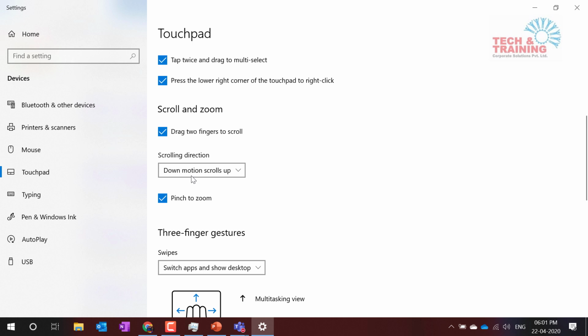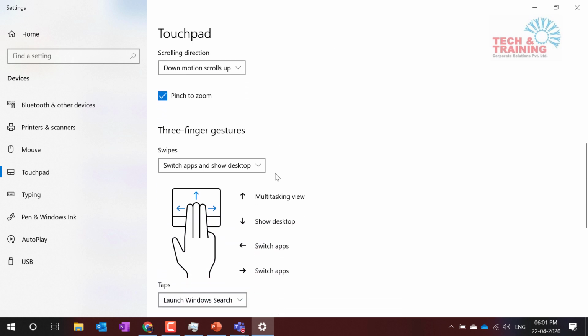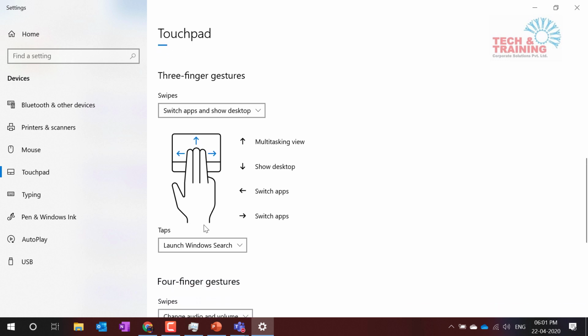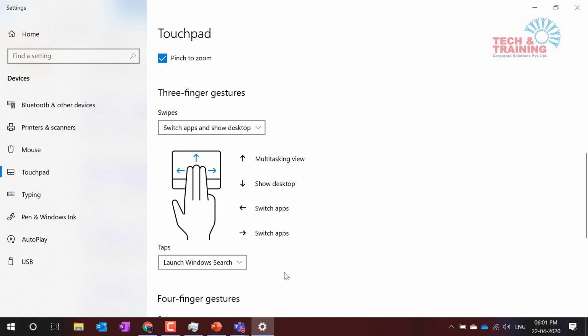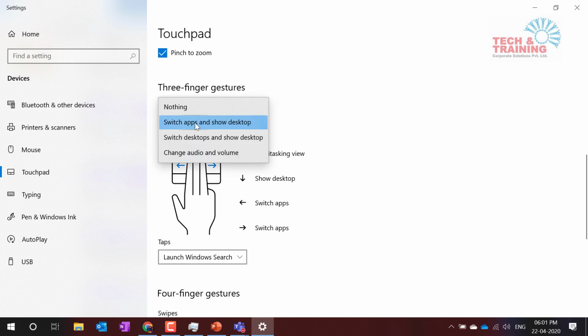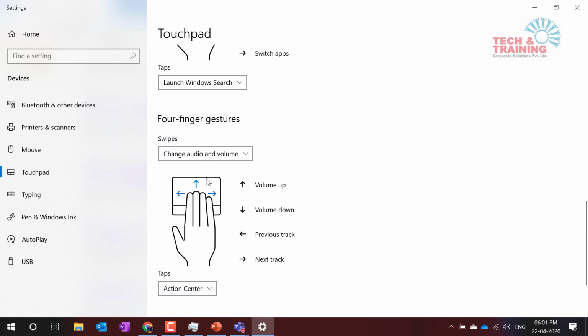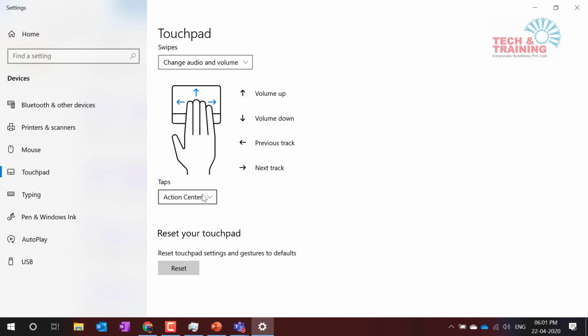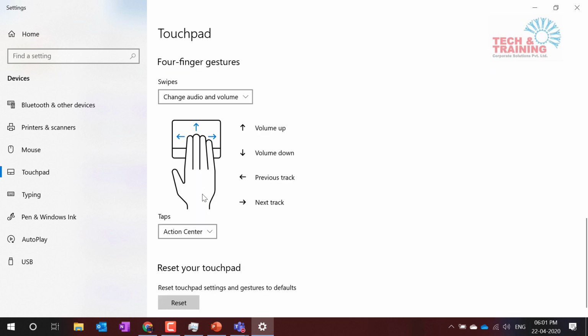These are features which are on mobile as well. Now the 3-finger gestures: what should happen when you swipe 3 fingers left and right, up and down? These are the gestures for 3 fingers. I'll explain these features, but at the moment just understand these settings. You can switch app, do nothing, or change the audio volume, and all those things you can select when you swipe 3 fingers. When you swipe 4 fingers, that setting is also available. When you tap 4 fingers, what should happen on your screen? When you swipe 4 fingers up or down, something else can happen. So all these settings are there. Just read these settings and learn how to use them.